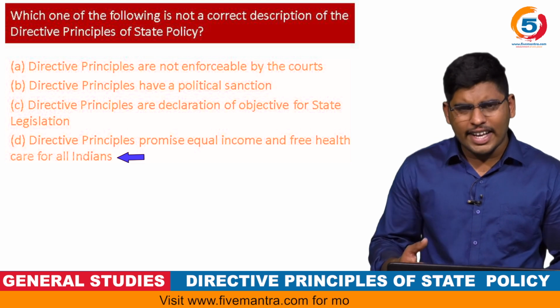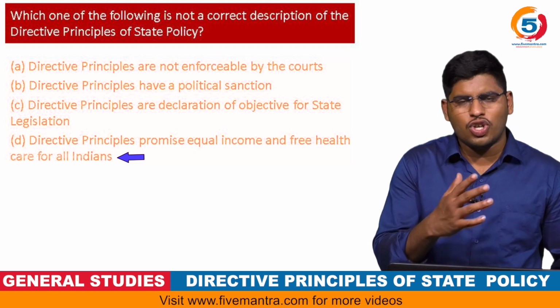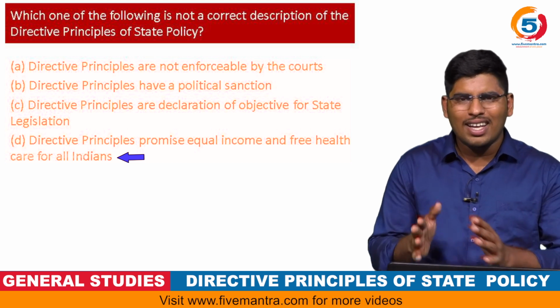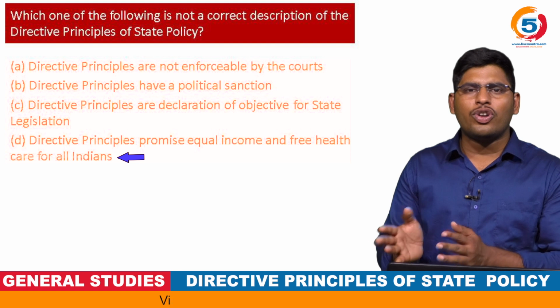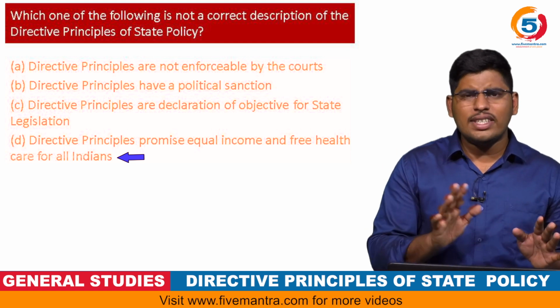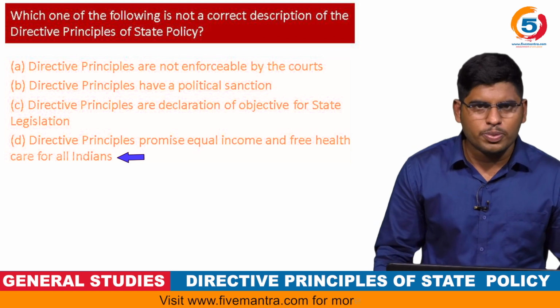So the directive principles do not promise any equal income and free healthcare for all Indians. They only direct the state in order to ensure social justice. So the fourth option is wrong.